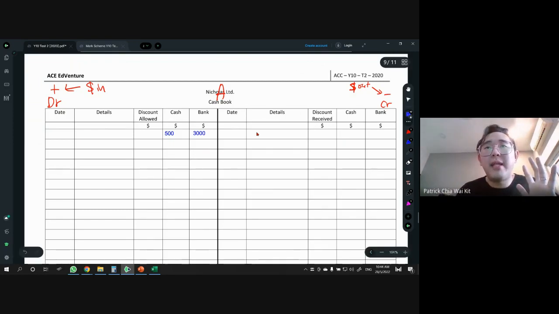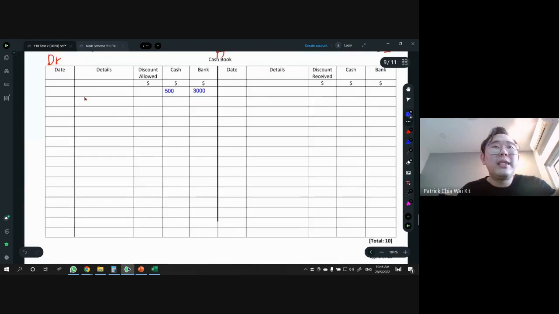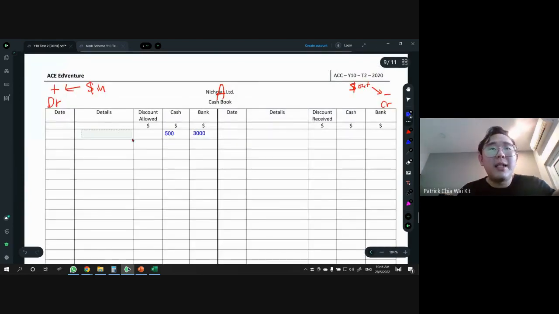If it's a bank overdraft, then you put it on the right hand side. And then the details, still write balance BD, yeah? Still write balance BD. You do not ever write the words bank overdraft, okay? So come back to the details. If you put the number all correct, but the details are wrong, then you still don't get the marks, right?